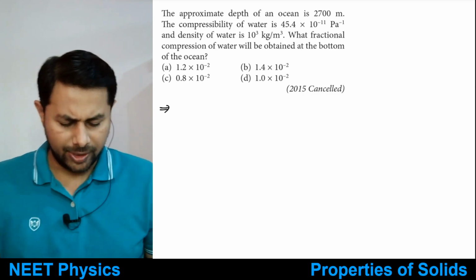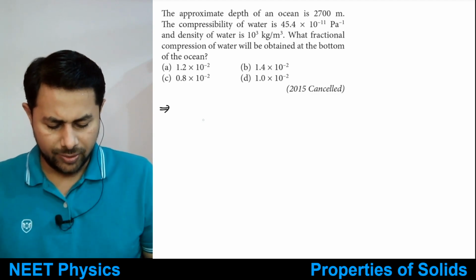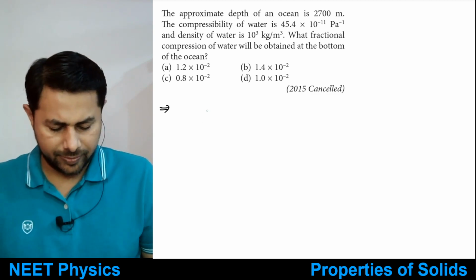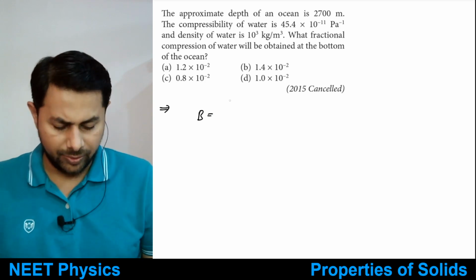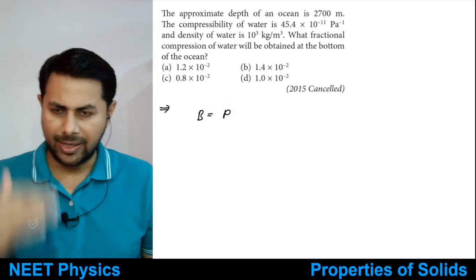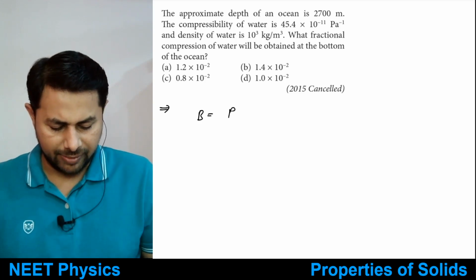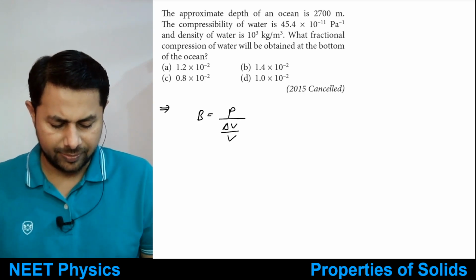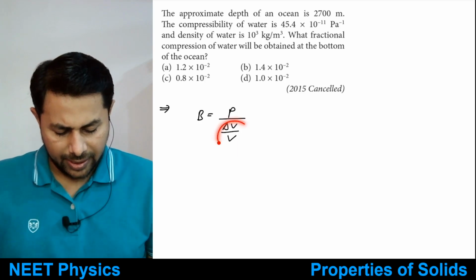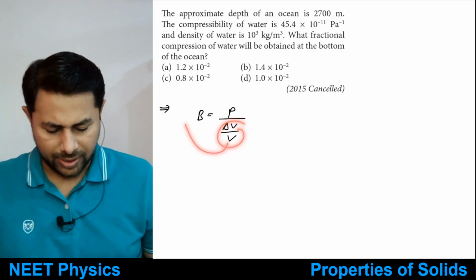Tell me. So this is also simple, right? We know that bulk modulus is equal to P divided by delta V by V, pressure divided by delta V by V, and you want delta V by V, so you can move it to the other side.